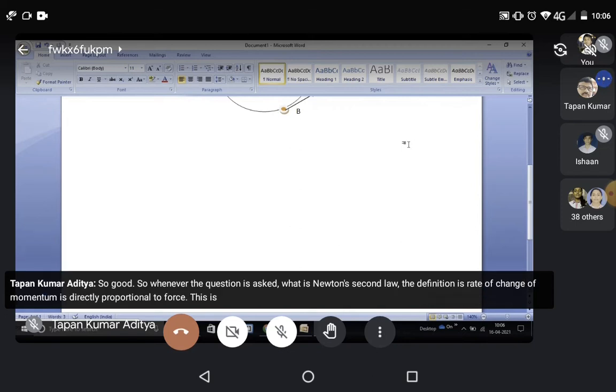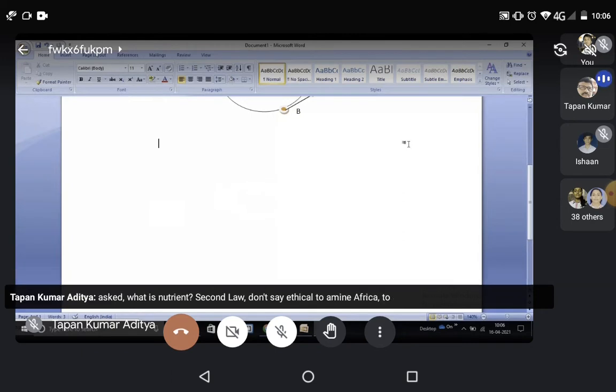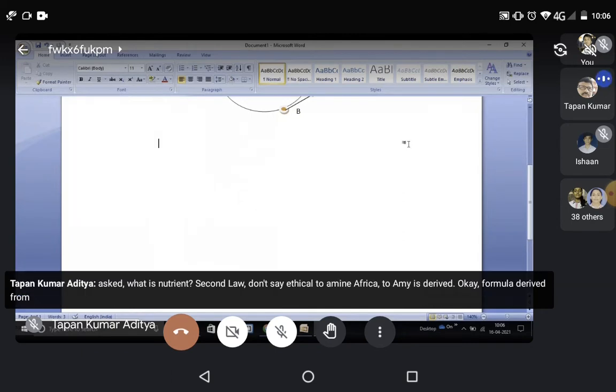This is the statement you write, and from there we derive F equal to ma. Don't say F equal to ma as the law; it is a formula derived from Newton's second law. So don't confuse. From Newton's second law, you know F equal to ma.